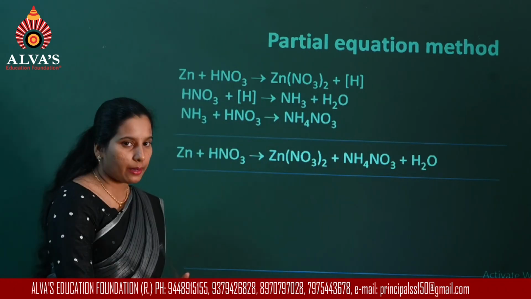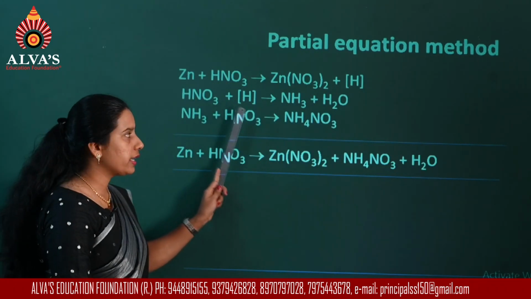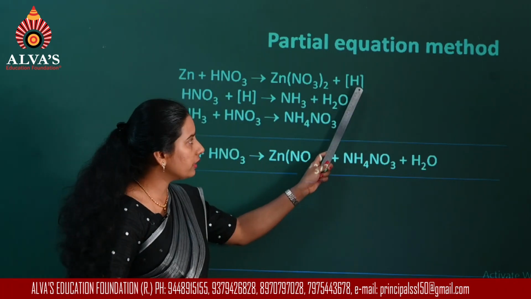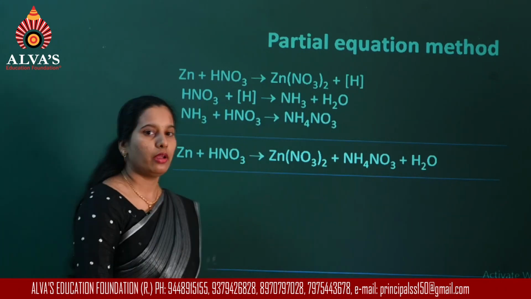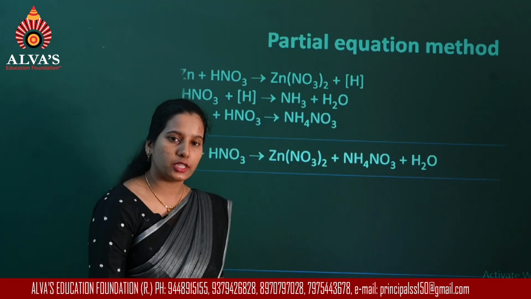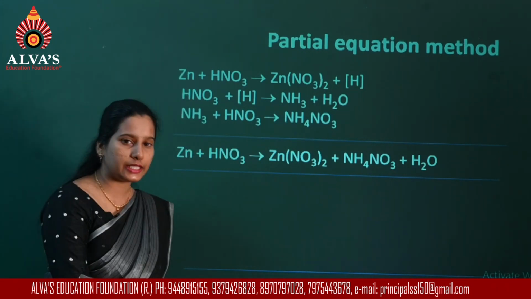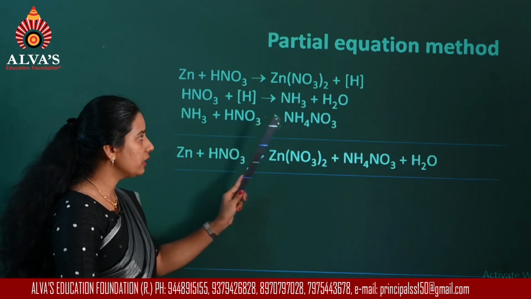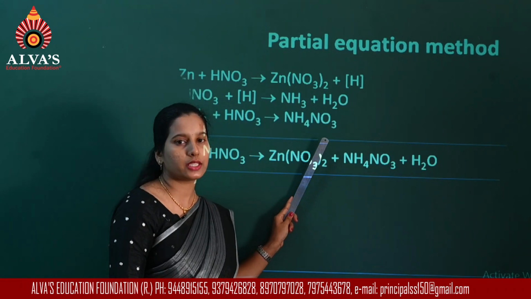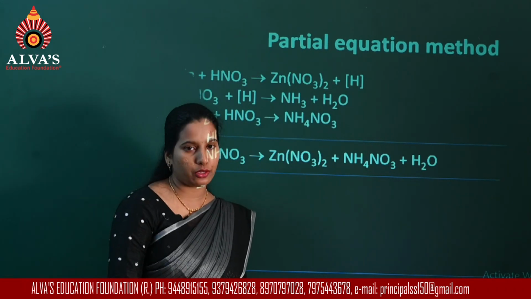In the second step, dilute nitric acid combines with this nascent hydrogen that is released to give ammonia and water. And in the third step, ammonia combines with dilute nitric acid to form one more product, that is ammonium nitrate.